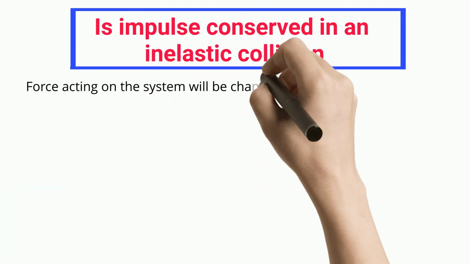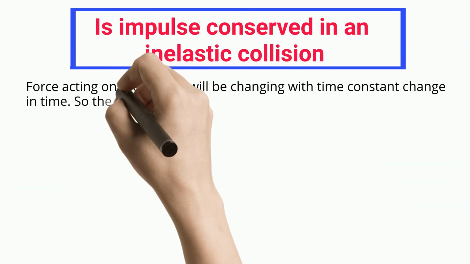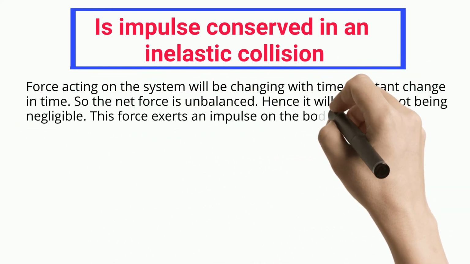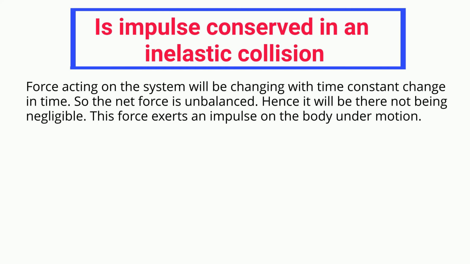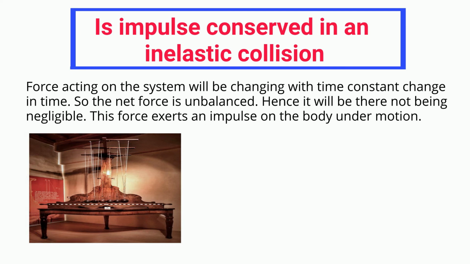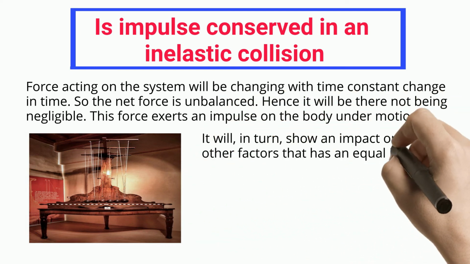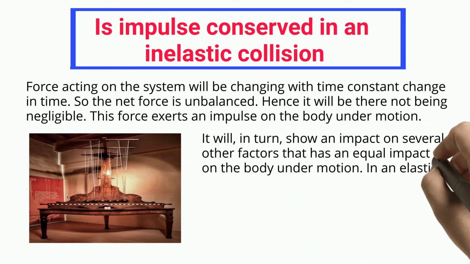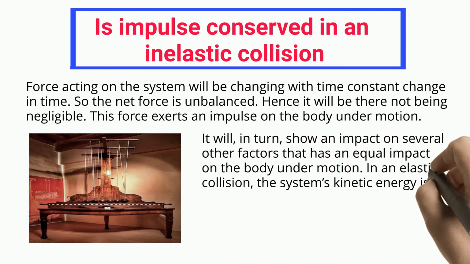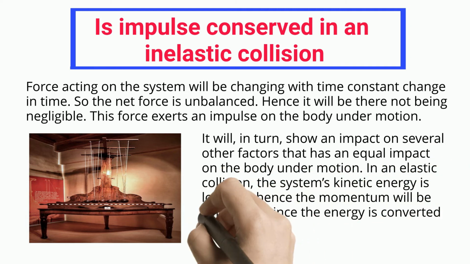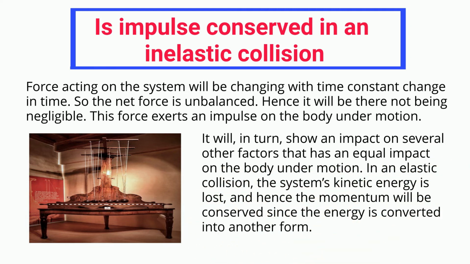The force acting on the system will be changing with time. So the net force is unbalanced, hence it will not be negligible. This force exerts an impulse on the body under motion. It will, in turn, have an impact on several other factors that have an equal impact on the body under motion. In an elastic collision, the system's kinetic energy is lost, and hence the momentum will be conserved since the energy is converted into another form.